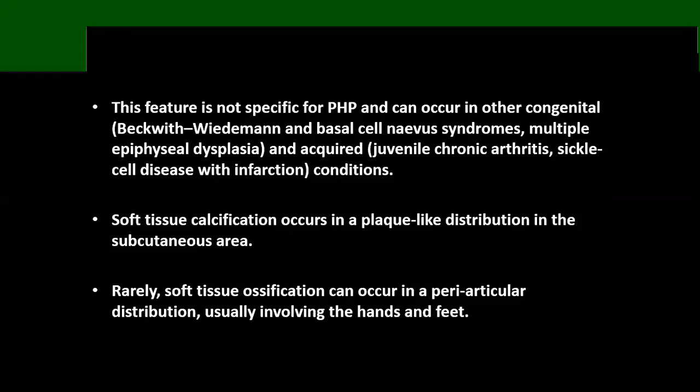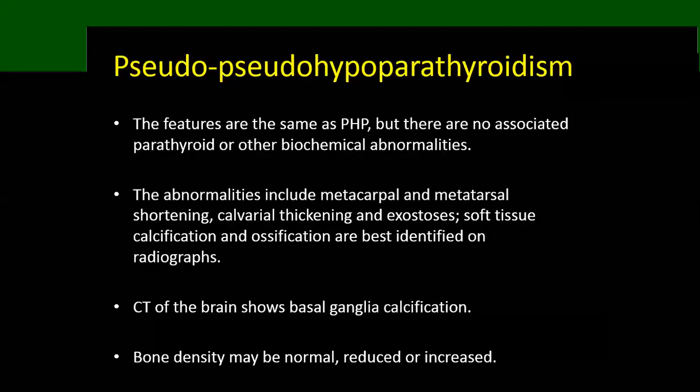Soft tissue calcifications occur prominently in a plaque-like distribution in the subcutaneous areas. Rarely, the soft tissue ossification can occur in the periarticular distribution, around the joints, involving the hands and feet. Something to make it even more complicated, there is something called pseudopseudohypoparathyroidism. So we have hypoparathyroidism, pseudohypoparathyroidism, pseudohypohyperparathyroidism, and pseudopseudohypoparathyroidism. So it's a little bit tricky and confusing.